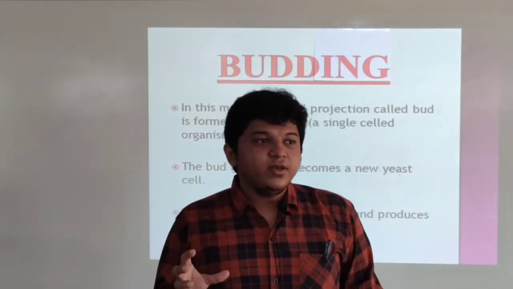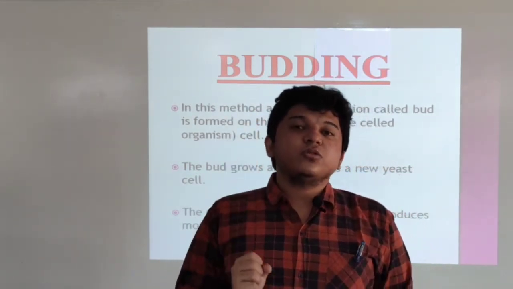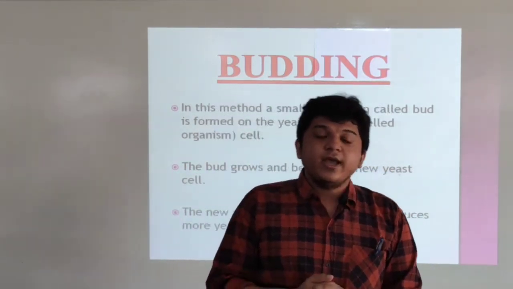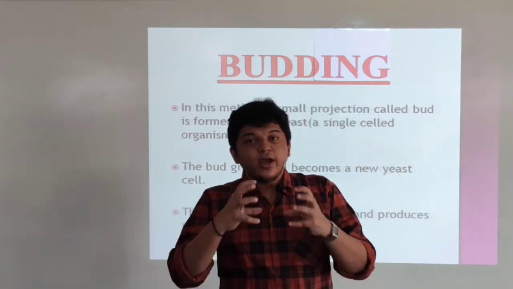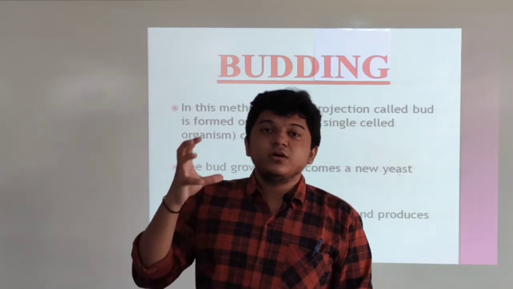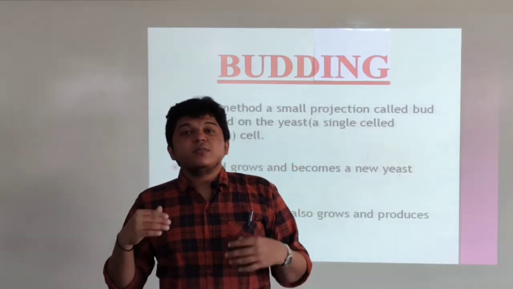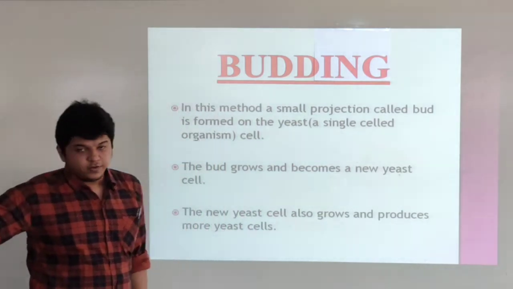After some time, when the parent yeast grows, a small bud comes on the surface of the yeast, and those buds again grow and detach from the parent yeast, and again from the detached new yeast, when it grows properly, some other buds also come on the surface.